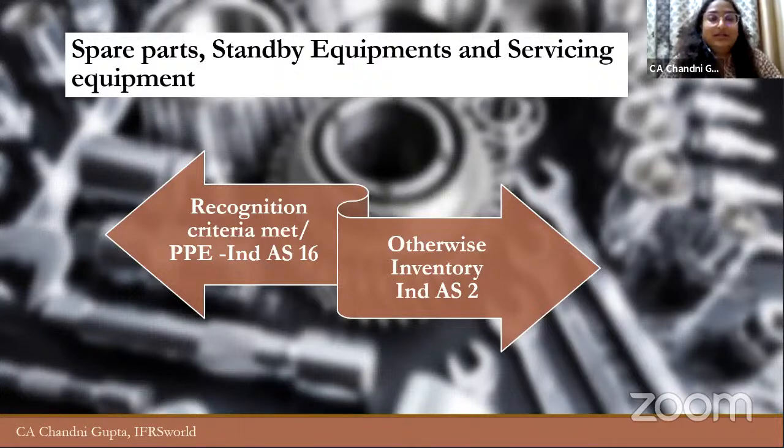So spare parts and standby equipments and servicing equipments. A lot of companies have some spare parts. So when we talk about loose tools, for example, right, in that case, what happens? There is a dual recognition, or dual application guidance. First, we need to see if it is covered by Ind AS 16, or if it is not covered by Ind AS 16, it will be covered by Ind AS 2 as an inventory.